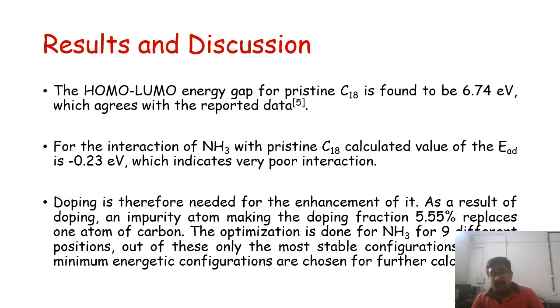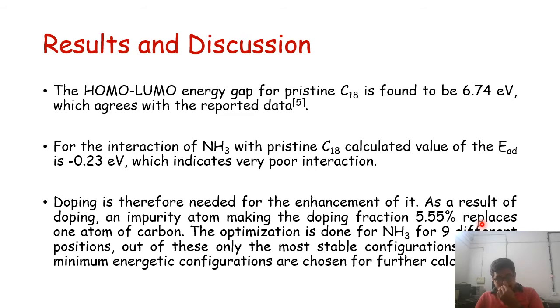As a result of doping, there are a total of 18 atoms in the C18 nanocluster. So one atom of boron or nitrogen is being replaced by one of the carbon atoms. That means the doping fraction becomes approximately 5%. Okay, to be precise, 5.55%. It replaces one of the carbon atoms, as I said.